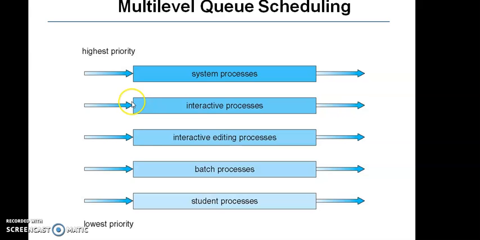In this multi-level queue scheduling, we are dividing the processes into 5 or 6 types as shown in the diagram. Example: system processes, interactive processes, interactive editing processes, batch processes, then student processes. The system processes will be assigned the highest priority. The next priority has been given to interactive, and the priority will be decreasing to the interactive editing process, then batch process. Finally, the student process will be having the lowest priority.